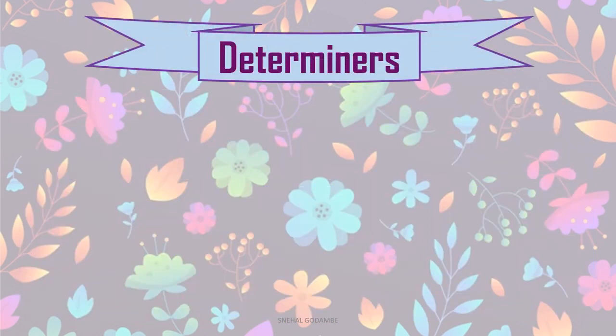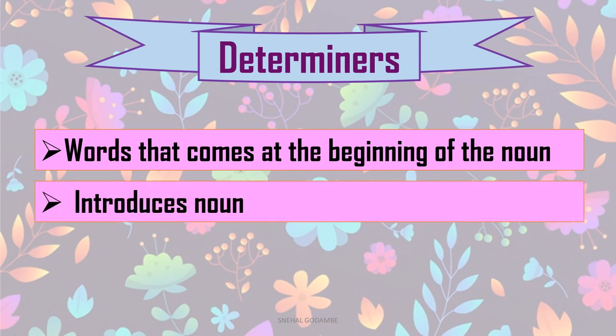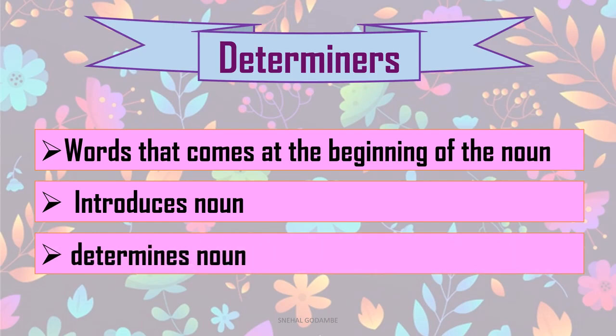So now let's revise, one by one, what we have learned yet. A word that comes at the beginning of the noun is a determiner. Remember that: beginning of the noun. It introduces the noun. It does not describe it, but it introduces it, and determines the noun.